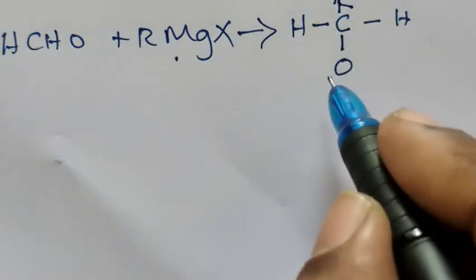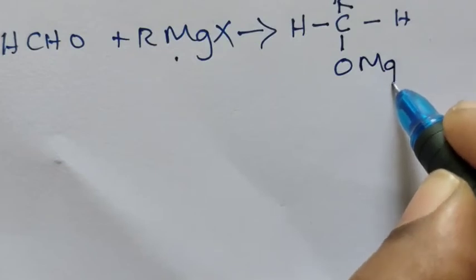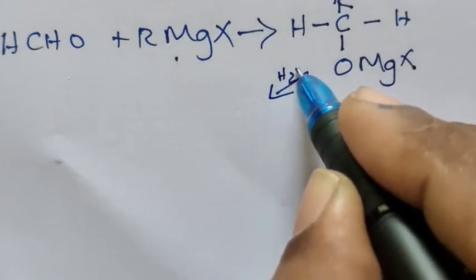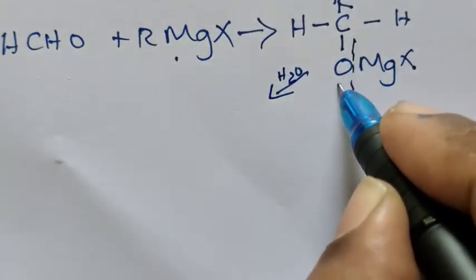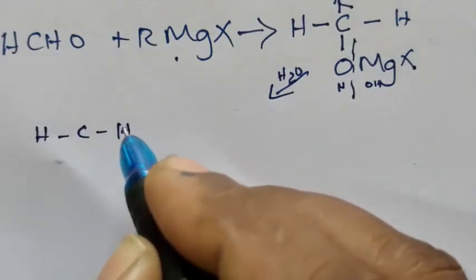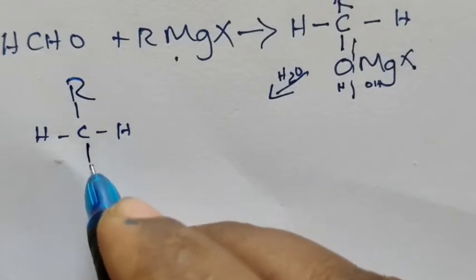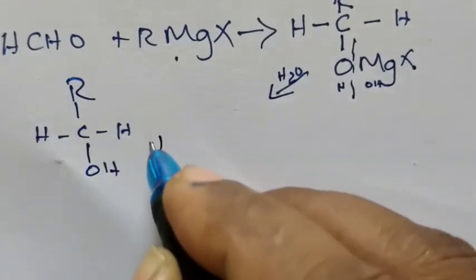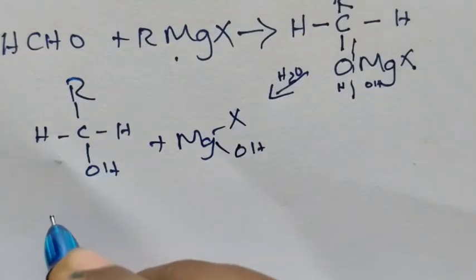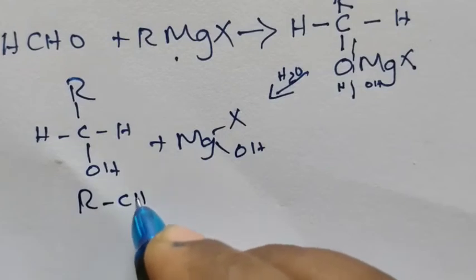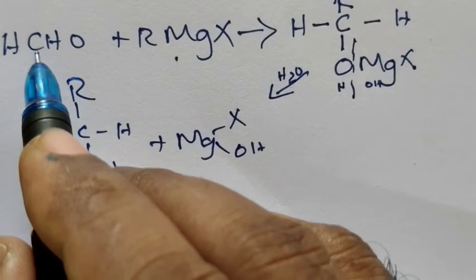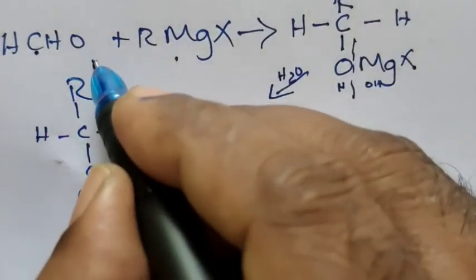Then the remaining MgX will add with O. Now on hydrolysis, breakage takes place here, H adds here, OH adds here. So we get H-C-H-R, no change, and here it is converted into OH, plus we get MgXOH. This compound can be written as RCH2OH. So formaldehyde gives, otherwise called, methanol.